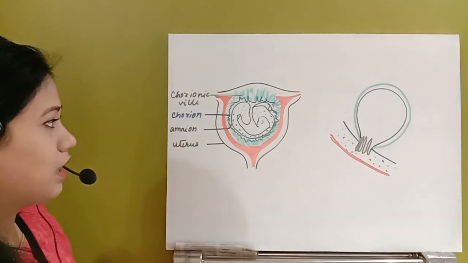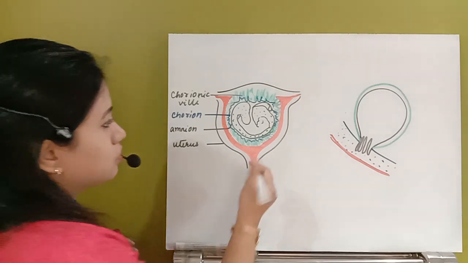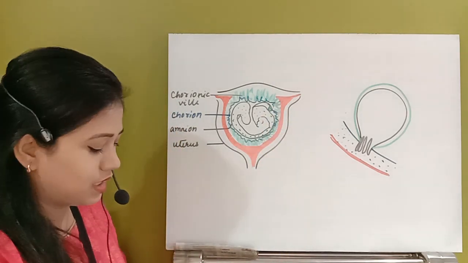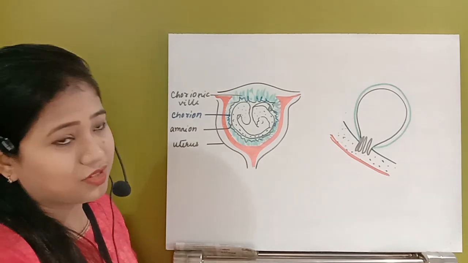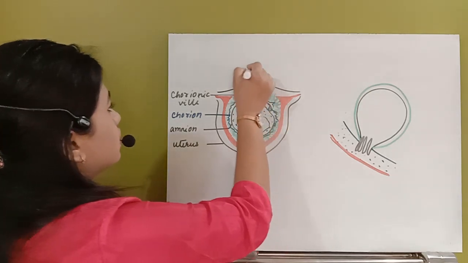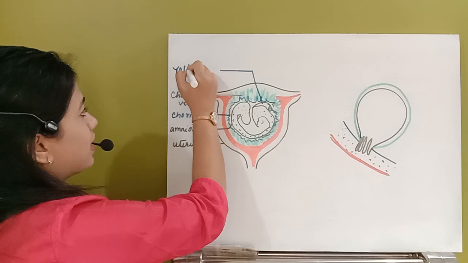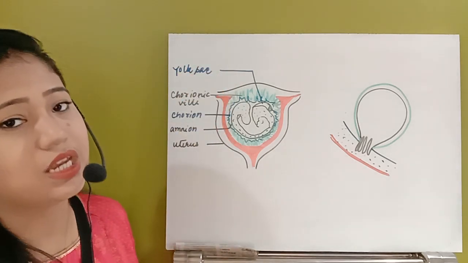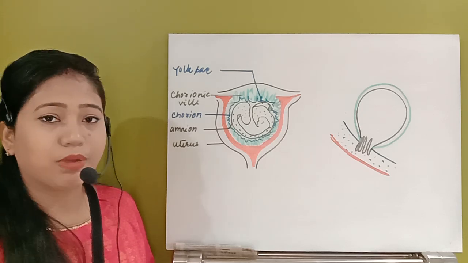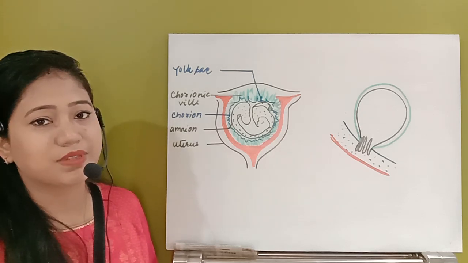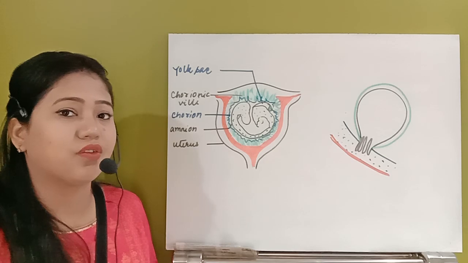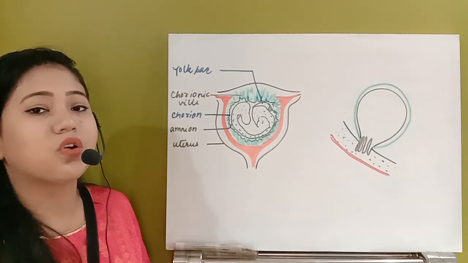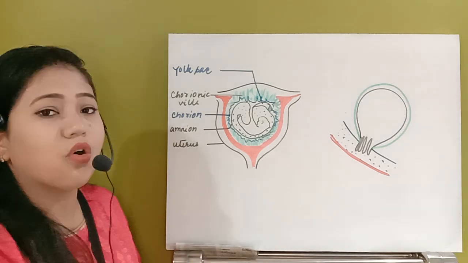Now you can see another very small structure here. What is that sac-like structure we have seen? This is the yolk sac. What is the function of the yolk sac? The yolk sac does not have any function, or it is in a rudimentary state in the case of humans. But in other organisms like reptiles, it has a very important function, as the baby gets all the nutrients from the yolk sac only.